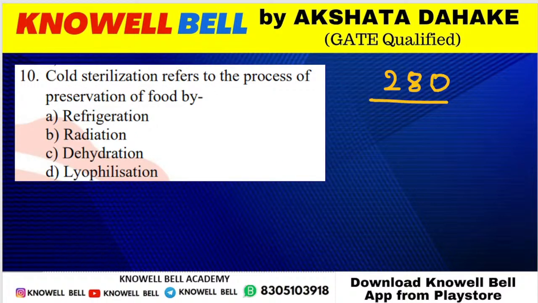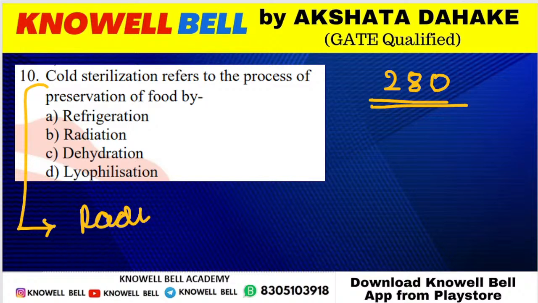Question number 280. Cold sterilization refers to the process of preservation of food by refrigeration, radiation, dehydration or lyophilization. What does cold sterilization mean? In the process of cold sterilization, through what do we preserve food? No, not refrigeration. Cold sterilization has got nothing to do with refrigeration. In cold sterilization we preserve the food with the help of radiation. Which radiations do we use?